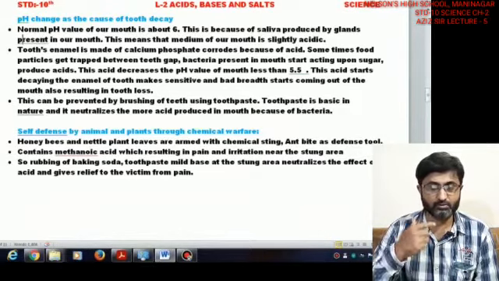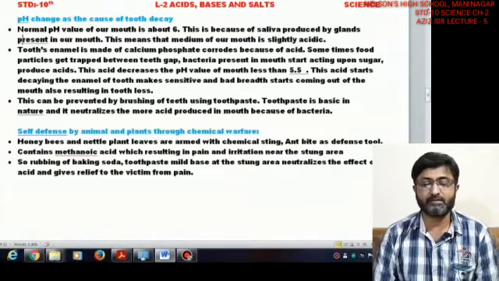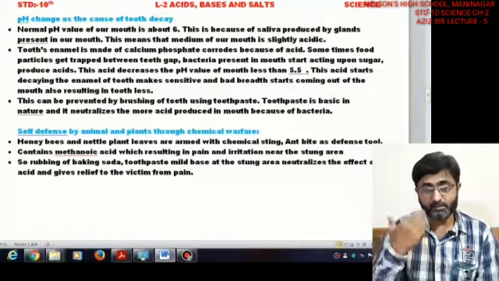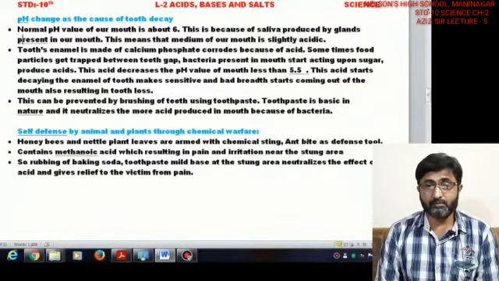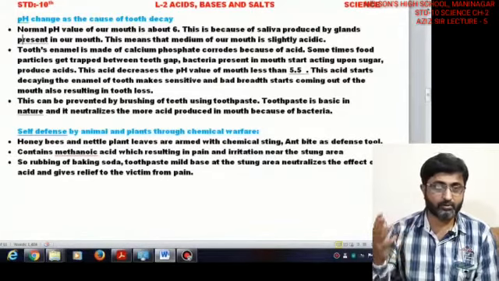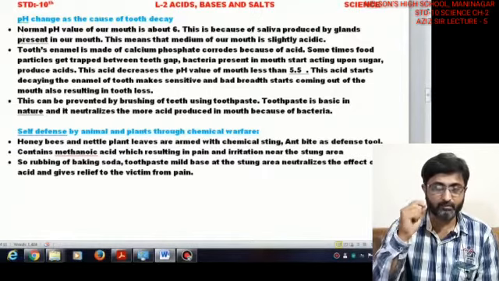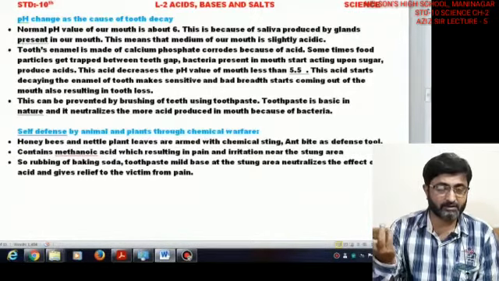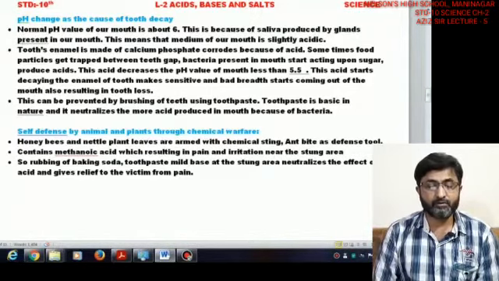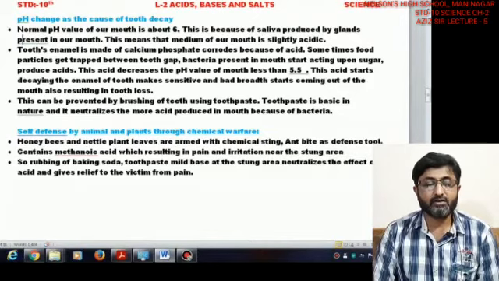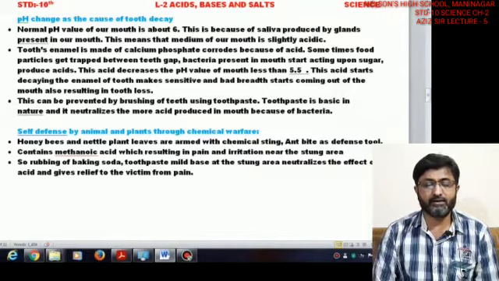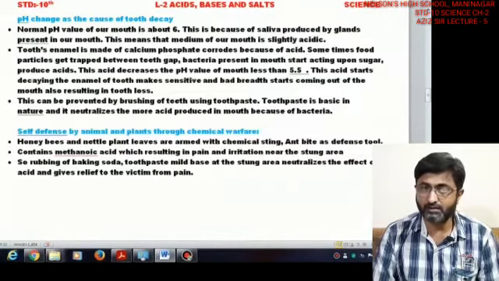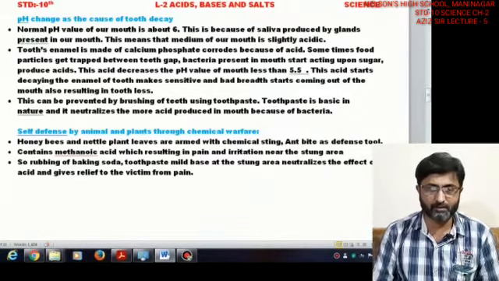That means the tooth enamel also gets affected, and our tooth becomes sensitive, and there is bad breath from our mouth, and it might further create a dark cavity, and root canal treatments are supposed to be done. So if you don't want to reach that extent, or you might lose the teeth also. Fine. So to prevent this, we need to use toothpaste, a common product available in the market.